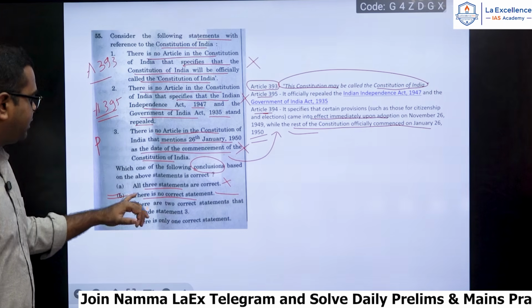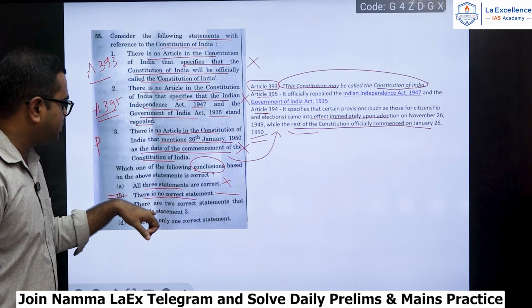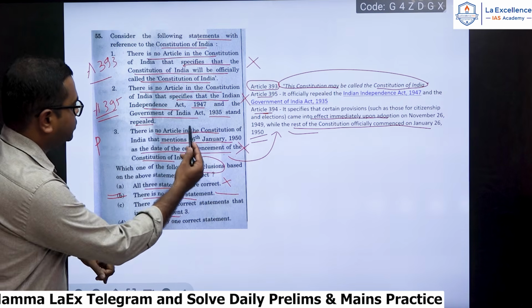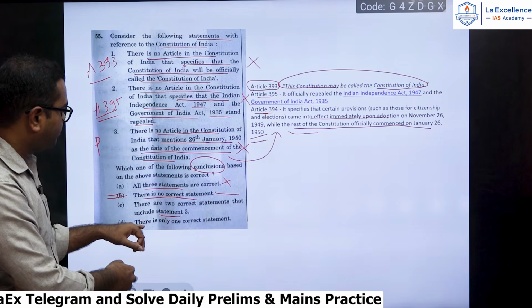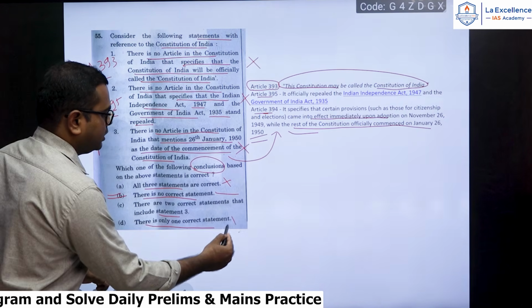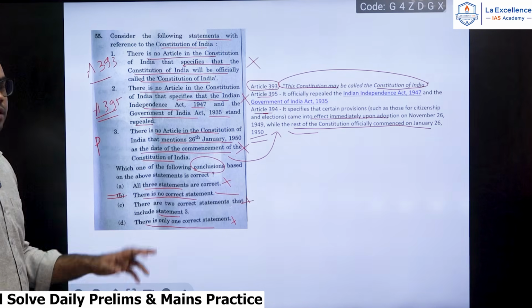So let's also read the C and D. There are 2 correct statements that include statement 3. Okay, as we know, the 3 of them are wrong. There is only one correct statement. Okay, so these are also wrong. Option B will be the correct one.